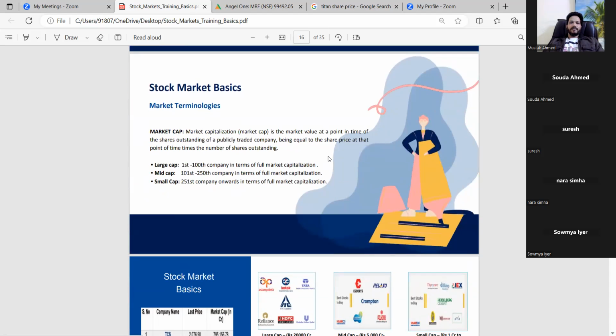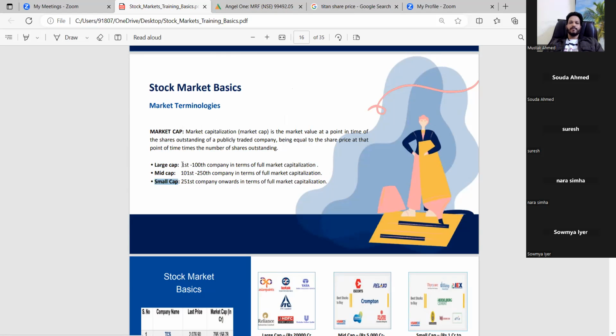Next is market capitalization. Suppose I have a company's shares priced at 100 rupees, and I have 100 shares. 100 into 100, I have 1 lakh of market capitalization. Based on this market capitalization, we decide whether it is a large cap stock, a mid cap stock, or a small cap stock.